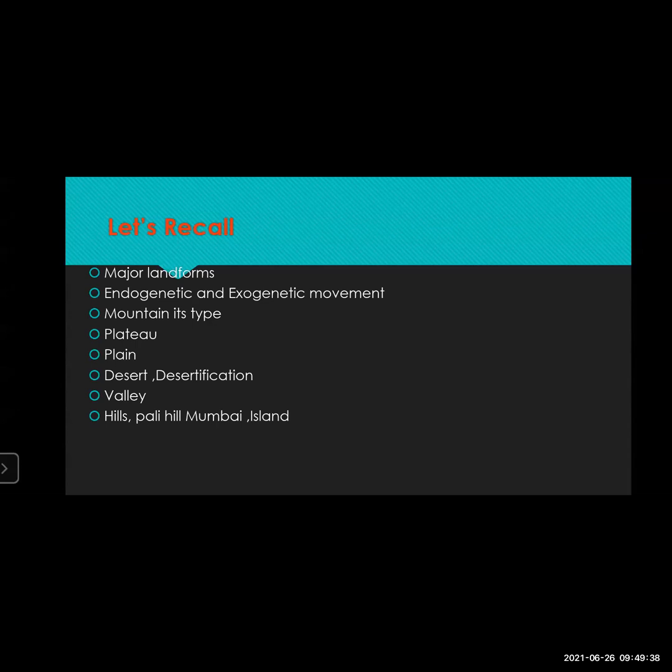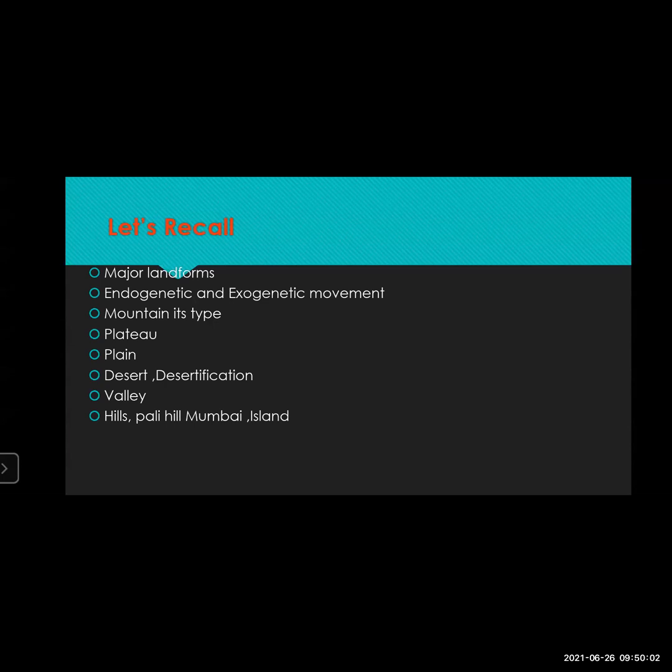Yesterday, we have also seen about the plateau, that is the flat elevated landform. Now, what is this plateau? A plateau is a flat elevated, that is a little bit lifted landform. It is raised a little from the surrounding area, at least from one side. That also we have seen.